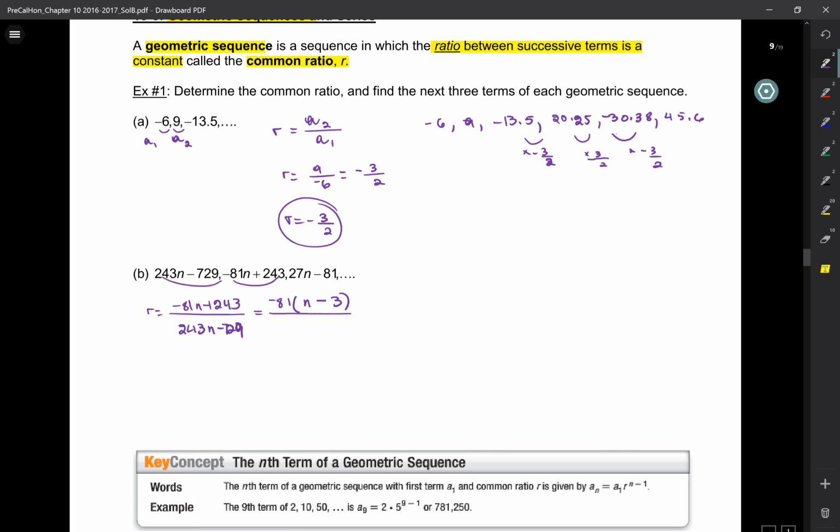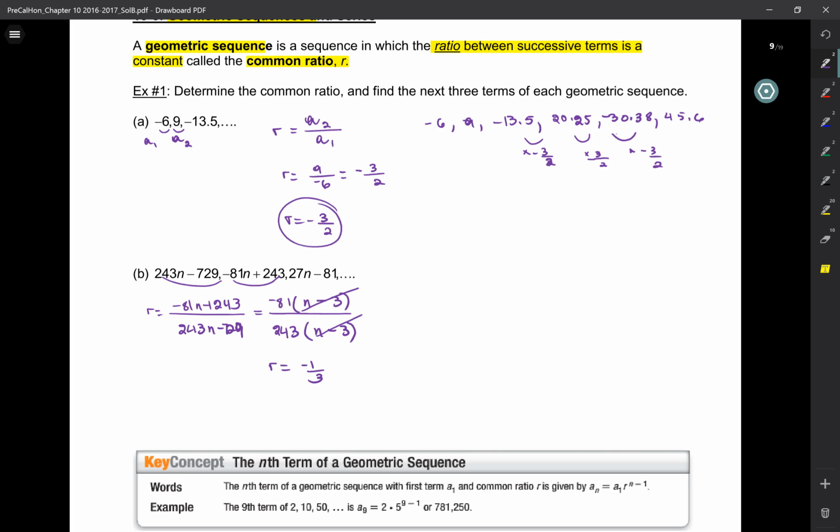From the bottom, I can factor out a 243, and that gives me n minus 3. Oh my, look at that. They cancel. And it turns out 81 over 243 is 1/3. So this just gives me negative 1/3. Okay? Now, we need to find the next three terms.